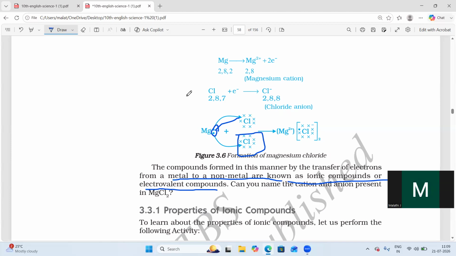They will ask how the force of attraction forms in MgCl2, and you should show it along with the electronic configuration. So write the electronic configuration of magnesium and chlorine, write the valency electrons, that is the outermost electrons, and show which has the capacity to donate and which has the capacity to accept.